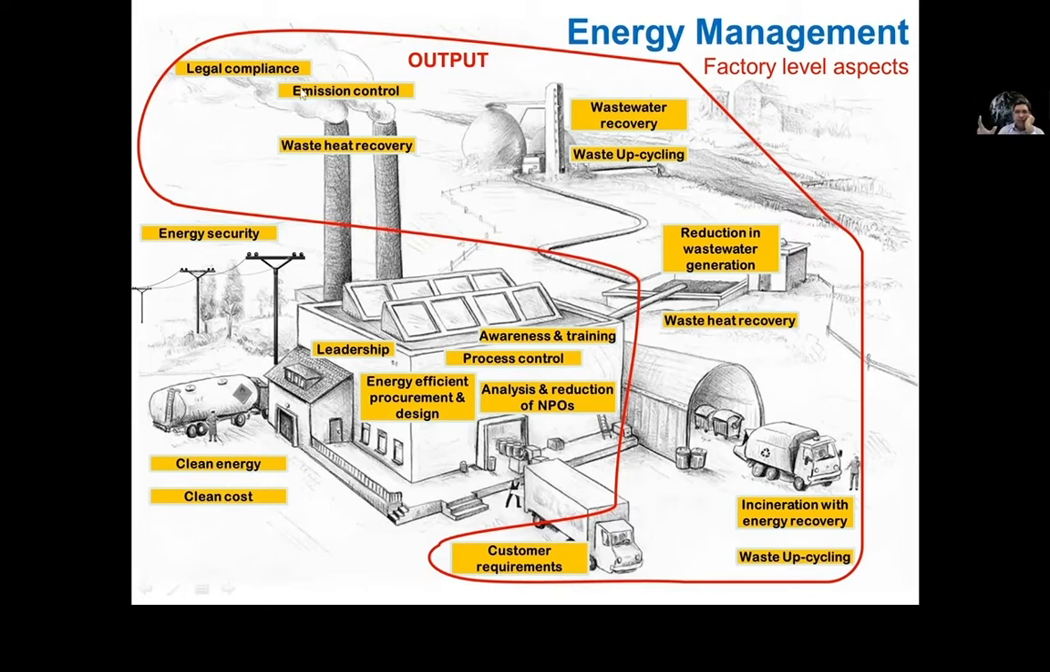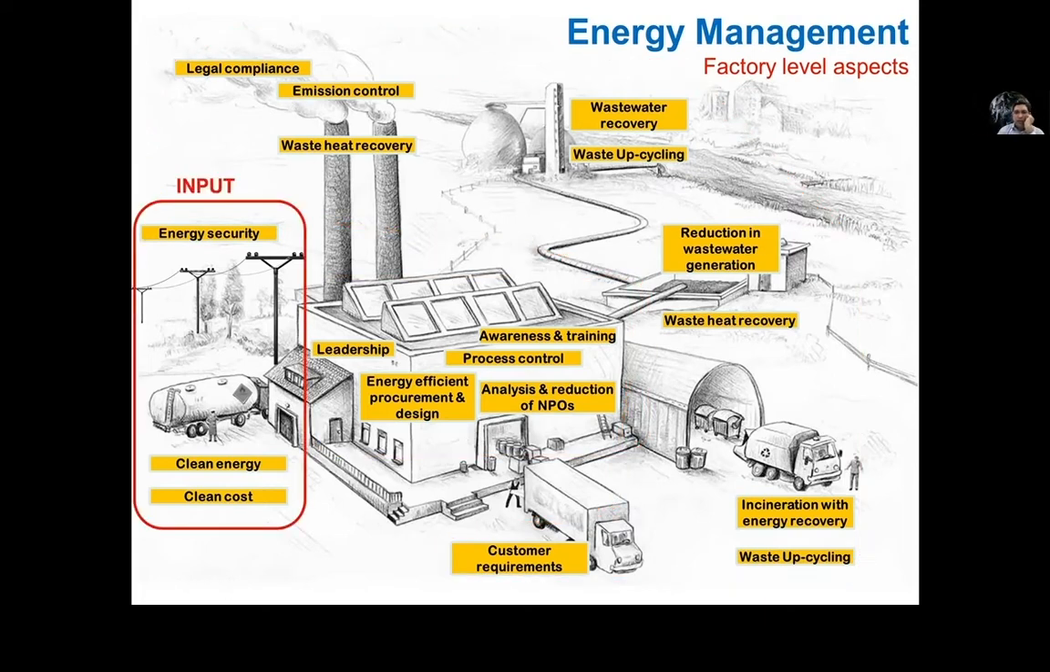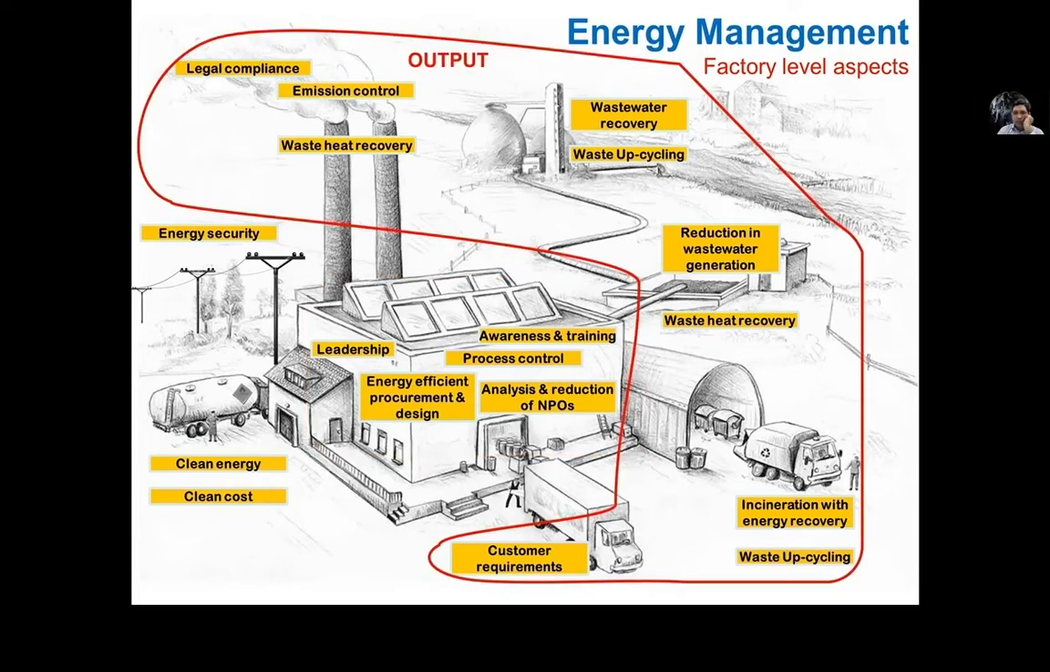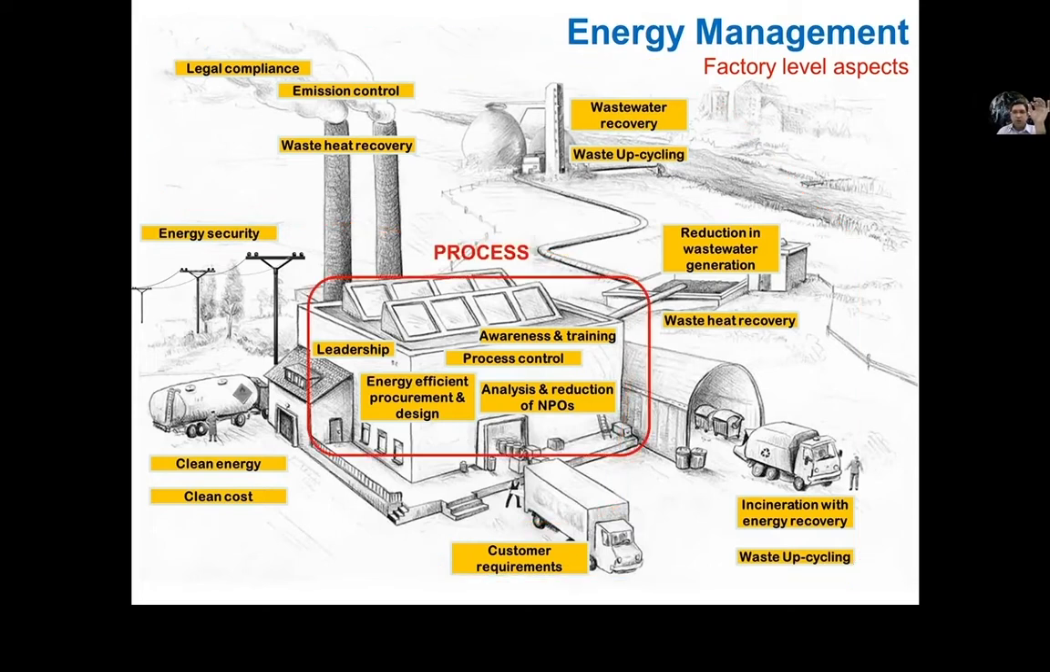So these are the aspects on the input, process and output side that we need to take care of when we are starting at the factory level. So what happens is sometimes the auditors or the energy efficiency service providers only look at the process part and do not look at the other parts. These other parts are very, very important in setting up strategically the energy management system.